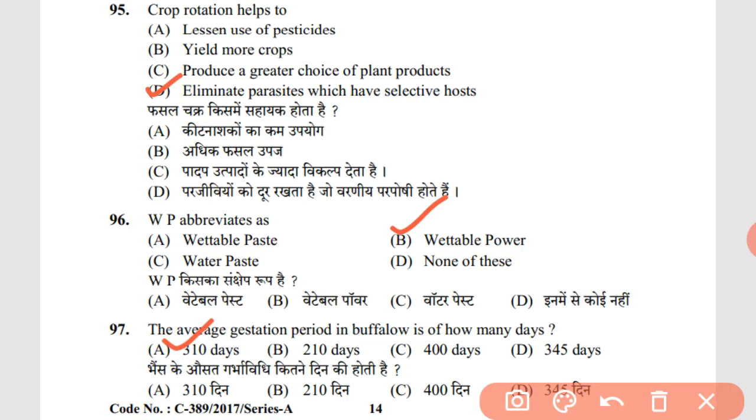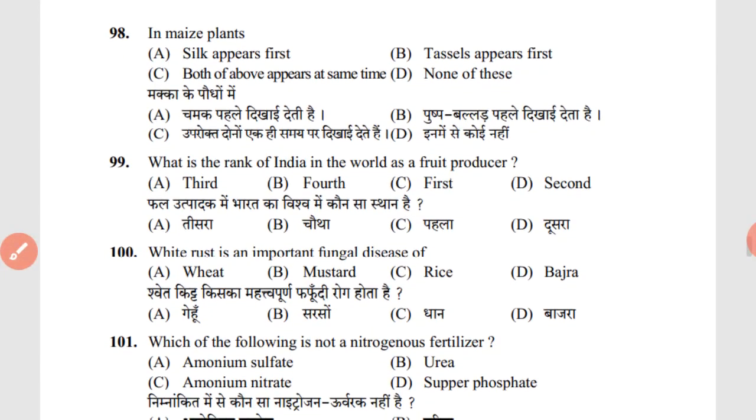A. 10 days. 90th question. In maize plant, silk appears first, tassels appear first, or both appear. So as we have seen the maize plant, when it starts to fruit or bear the maize, the silk appears first. What is the rank of India in the world as a fruit producer? It is second in rank.